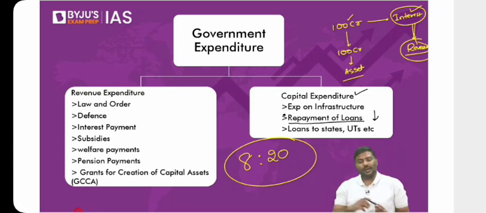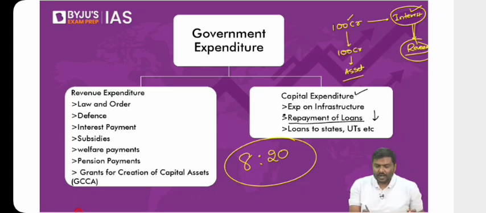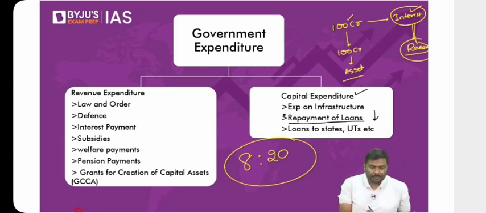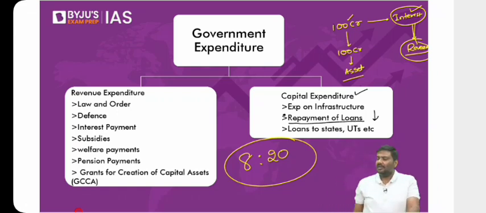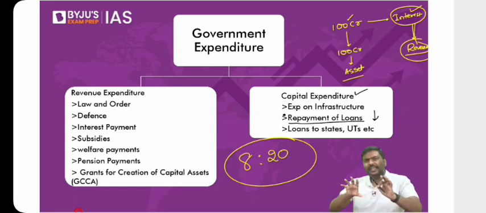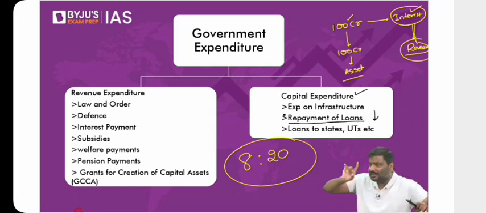But what about interest payment? The government will pay the interest. The government has to allocate the interest next year. What about the principal amount payment? The government in the future will repay this 200 crore. Understand this carefully. It simply means we are not counting it as part of the fiscal deficit, but in the future we are going to repay the loan.